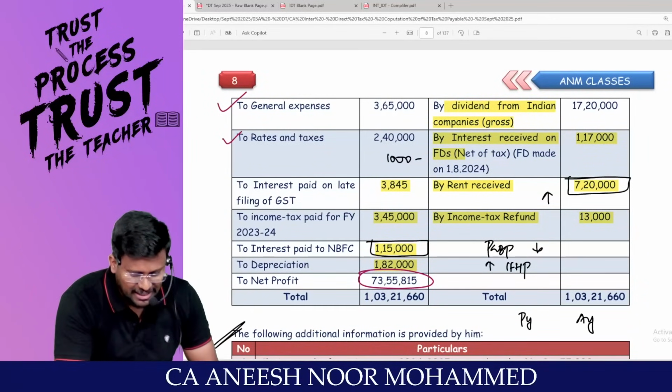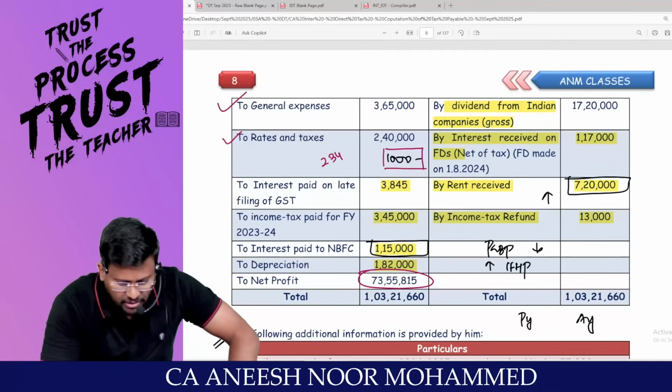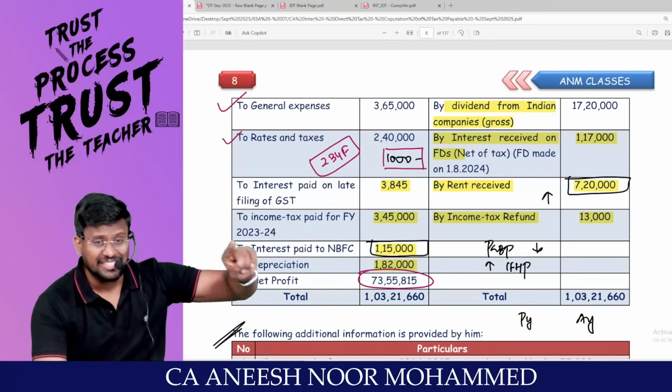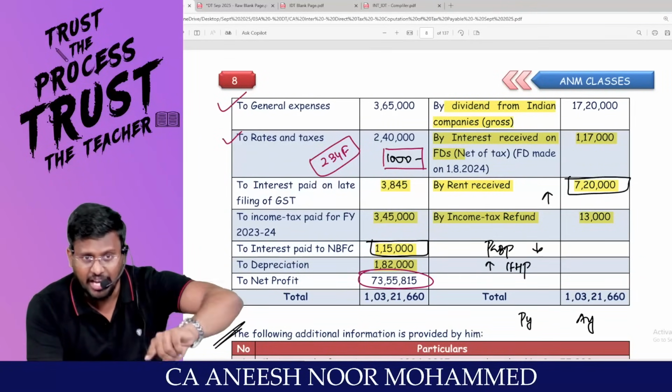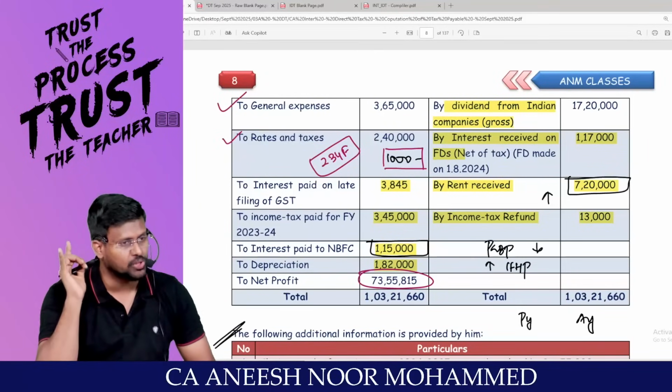With regard to rates and tax, inside this 1,000 rupees was there, which is 230 for F. For what fee? Late fee. It's not interest. Interests are compensatory in nature. Late fees are penalty. Any penalty debited to P&L account should be added back. Hence, I have added back 1,000 rupees.